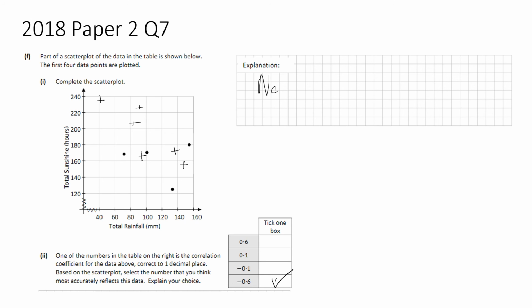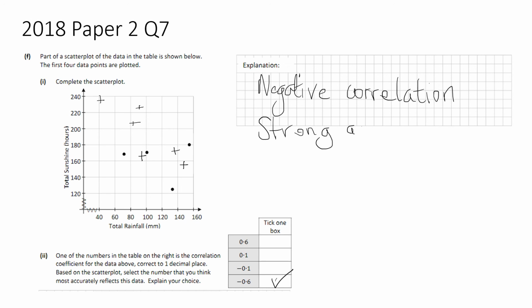Well, you can say it's a negative correlation, and you can say that it's quite strong as the points are together. And that will give you the full marks.